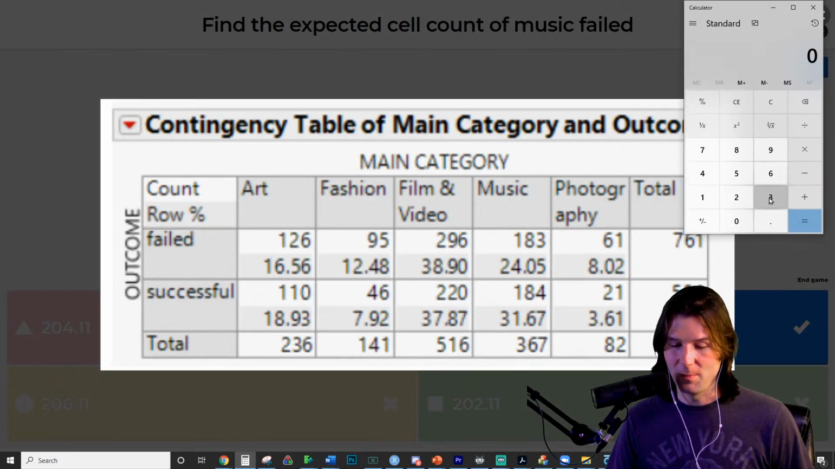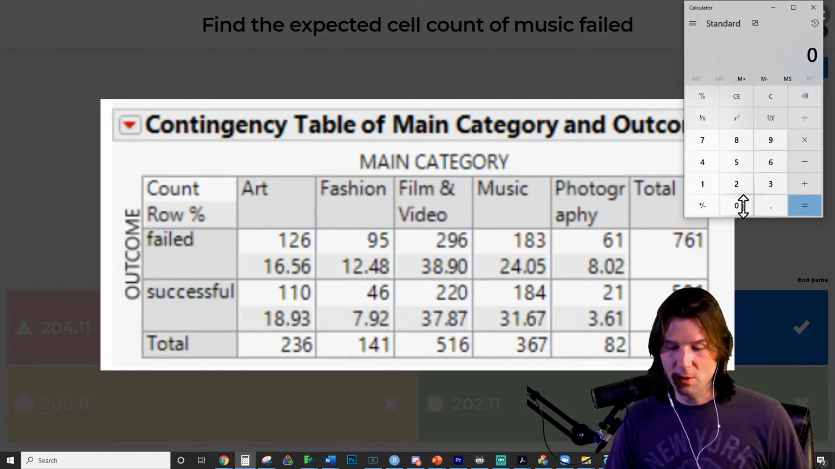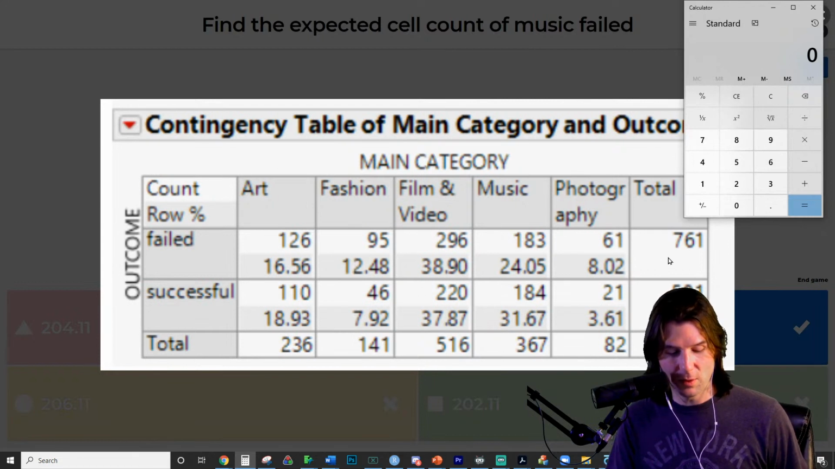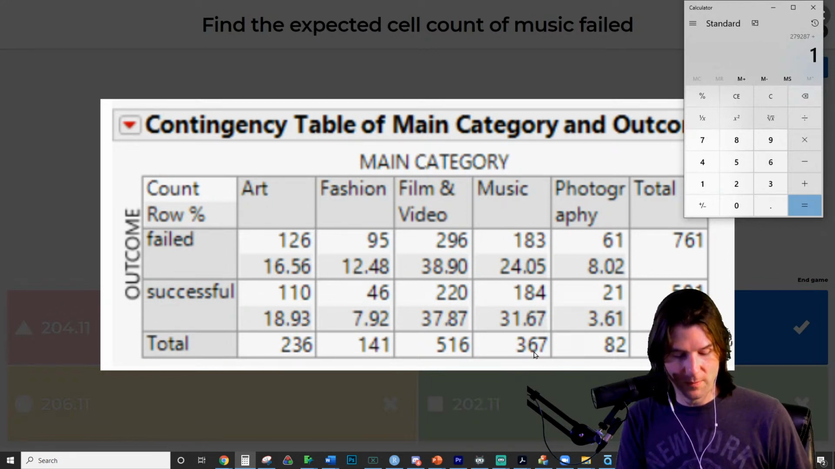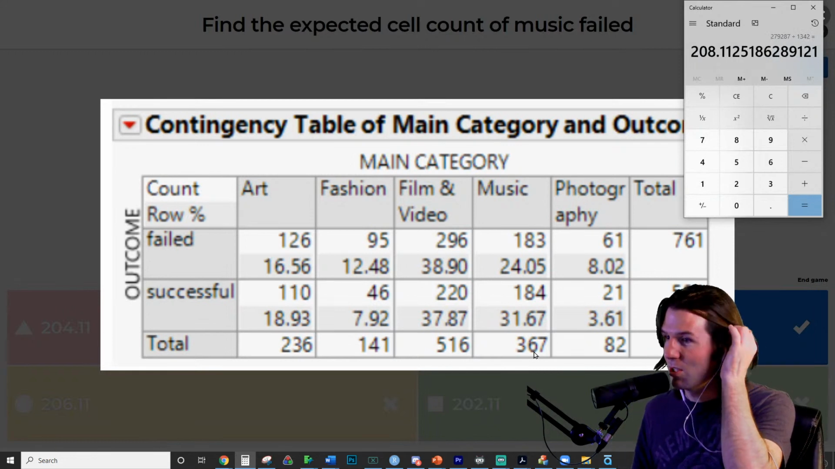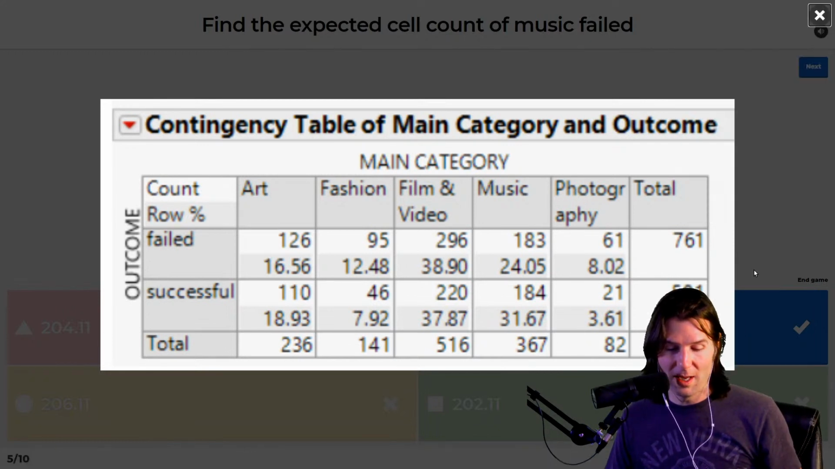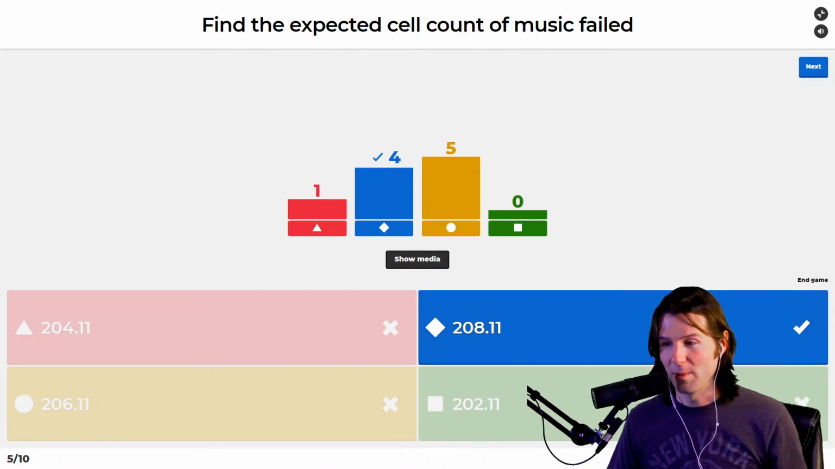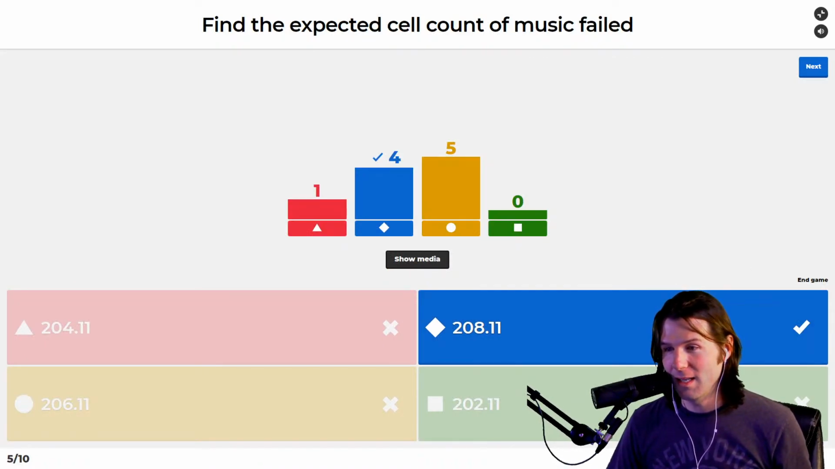Don't expand. Good. So we need to go to row total times column total over grand total. So row total times column total. Here's the column total over grand total. And then just, did I put the right answer in the chat? There it is right there. It should be that, right? Whew. So afraid I messed it up. Exactly. I didn't have my calculator right.